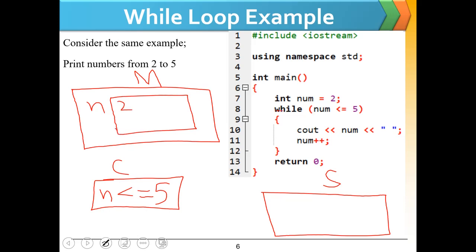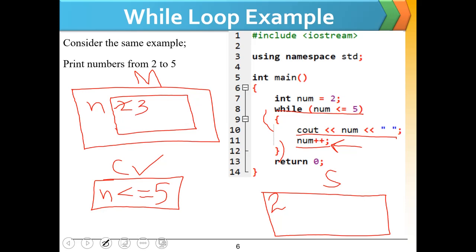When this line is executed and we have 2 in num, 2 is less than or equal to 5, which is true, so the body of the while will be executed. Num will be printed to the output with space, and in the second line of the loop body we will increase the num variable by 1. This is actually the loop variable, and we want to update it inside the loop, and so this 2 will become 3.